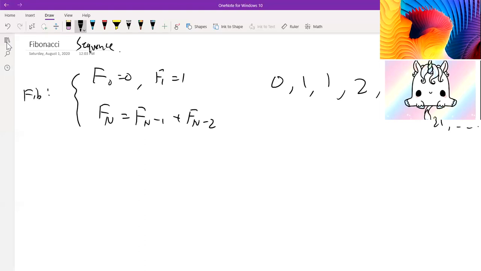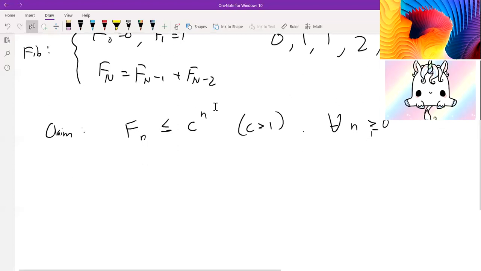And so we can say the claim. We claim that the Fibonacci number f of n at some index n is always going to be less than or equal to some constant c to the power of n, and c is going to be greater than 1. And this is going to be true for every value of n greater than or equal to 0. And this c is going to be constant. So we want to determine whether or not this constant exists. That is essentially how we're going to prove this.